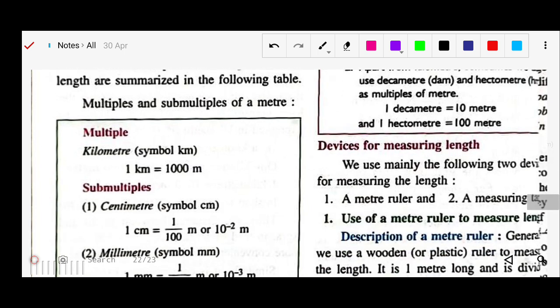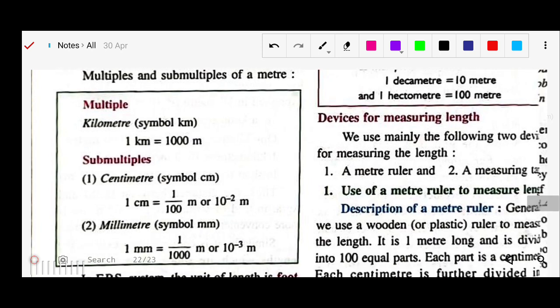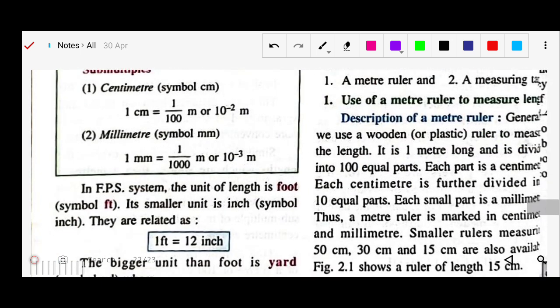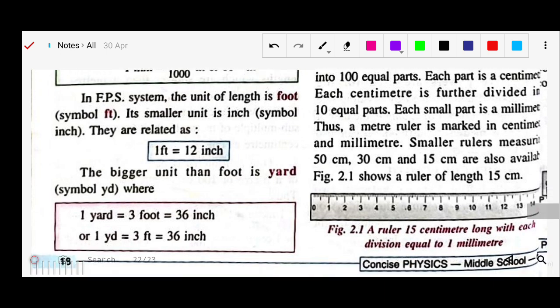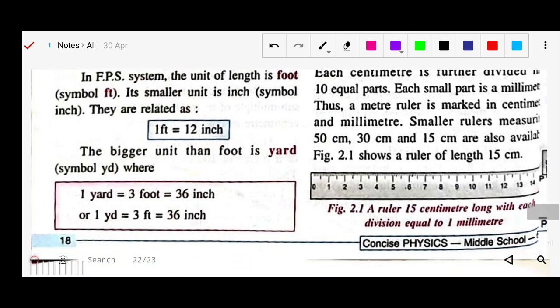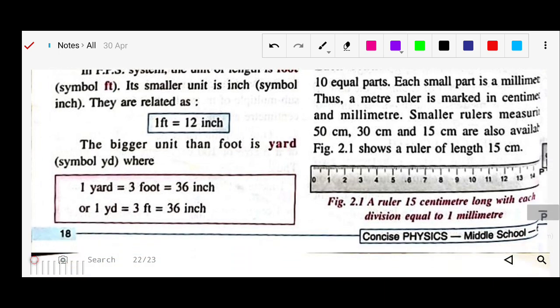Then, what are the devices for measuring length? We have meter rules and measuring tapes. The meter rule is the normal scale which you have in your geometry box. Generally it is the 15 centimeter plastic one. Maybe it is sometimes of 30 centimeter, but generally we have the 15 centimeter scale.